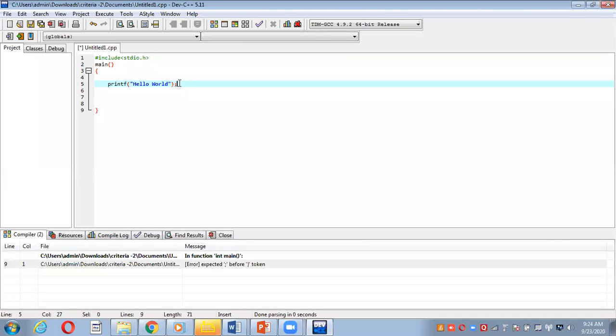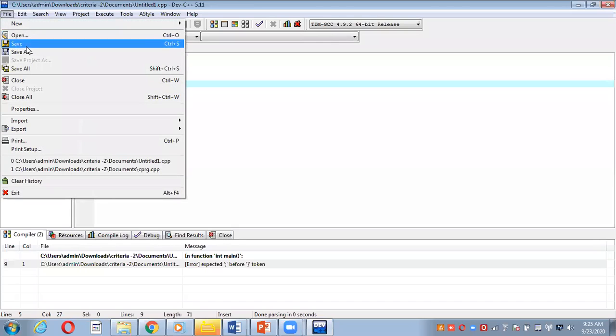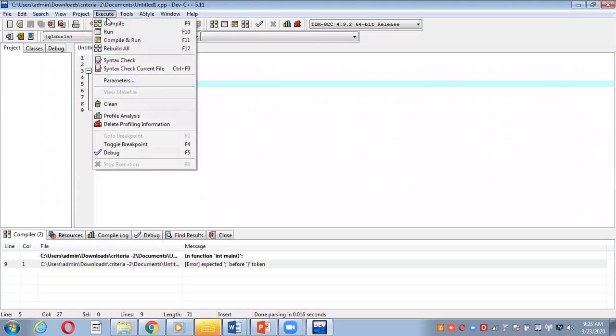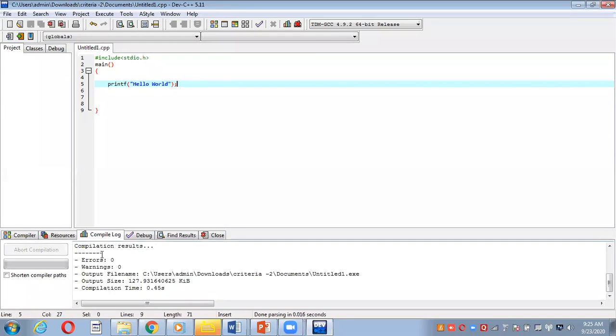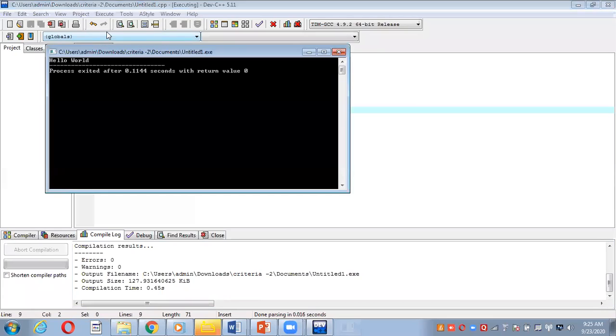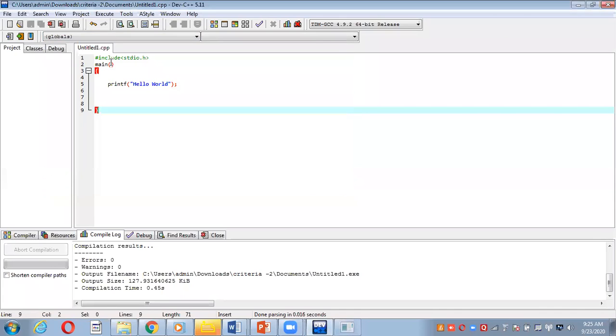Now again I am saving the program. You can use Ctrl+S also, and compile it again. Now see, in compilation you got zero errors, which means it is okay. Now you just go to execute and run the program. After running, you can see the output: my first line is Hello world. I got my output, and if I click enter, it comes back automatically to the program.